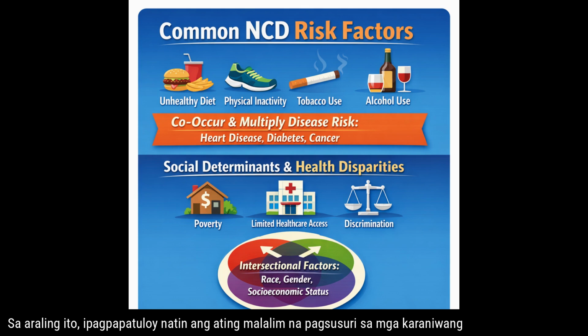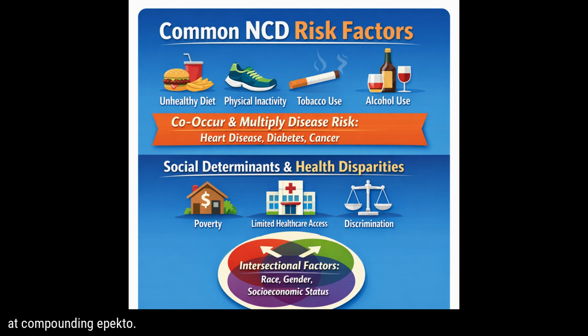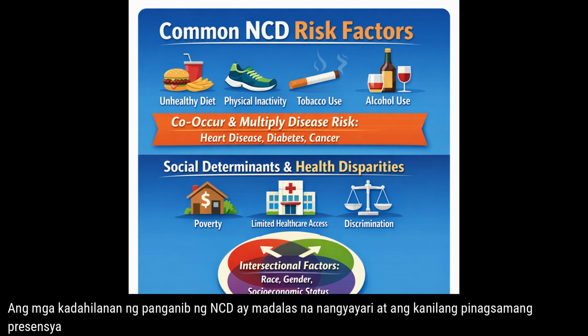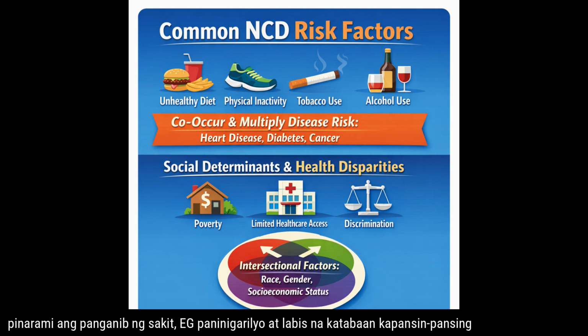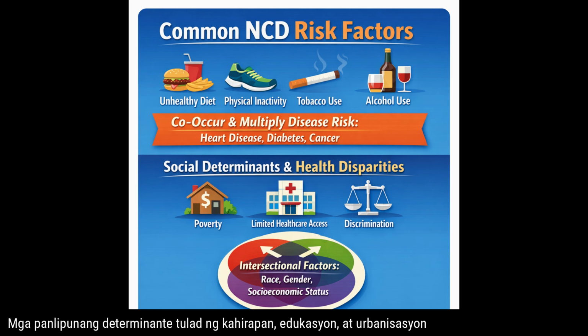In this lesson, we will continue our in-depth analysis of common non-communicable disease (NCD) risk factors, intersectionality, and compounding effects. NCD risk factors frequently co-occur, and their combined presence multiplies disease risk, e.g., smoking plus obesity dramatically increases the risk of CVD, diabetes, and cancer compared to either factor alone. Social determinants such as poverty, education, and urbanization further amplify risk and drive disparities.